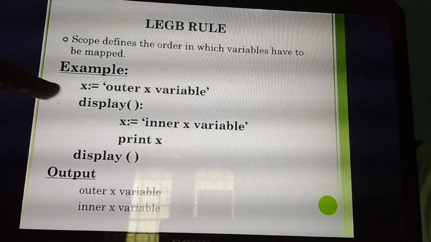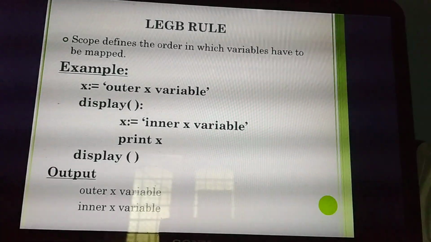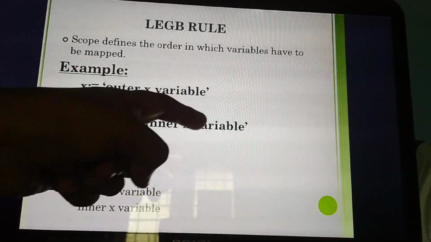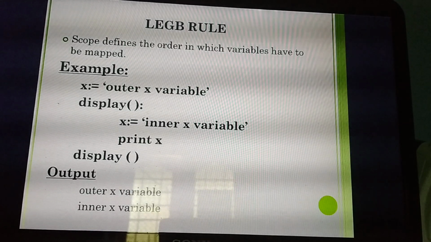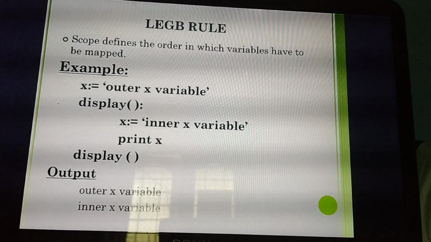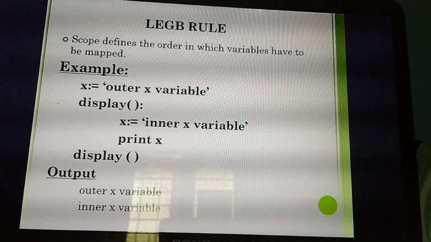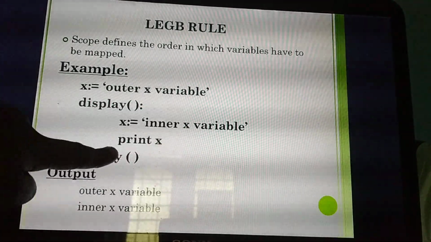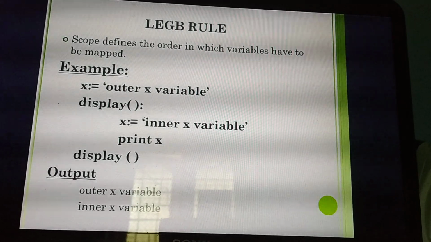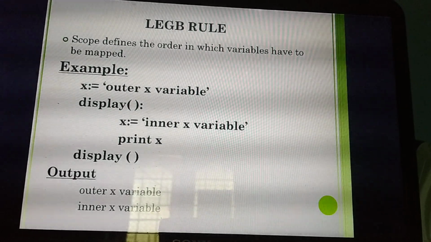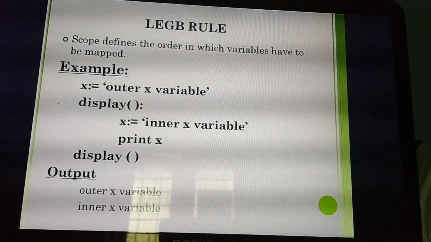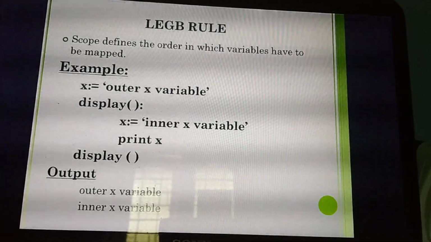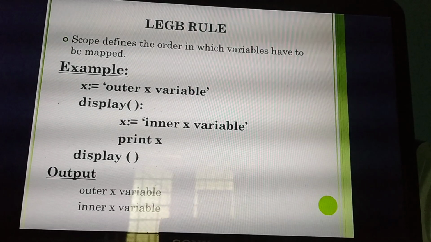Isn't it? Yes. So inside the function, how many lines have I given? X equal to inner x variable, then print x. Inside the display of function, I have given 2 lines: x equal to inner x variable, print x. Now this line, x equal to outer x variable: whether this is inside the function or outside the function? Just think and say: outside the function.